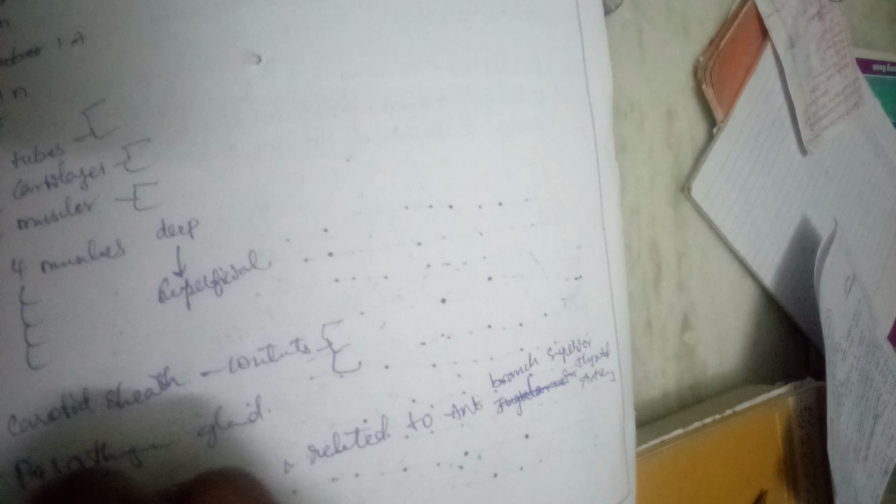Anastomosis. What was the anastomosis between? Okay, and next is the parathyroid gland. Okay, so complete this. And next is the isthmus.